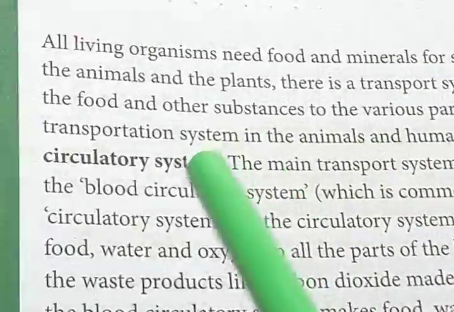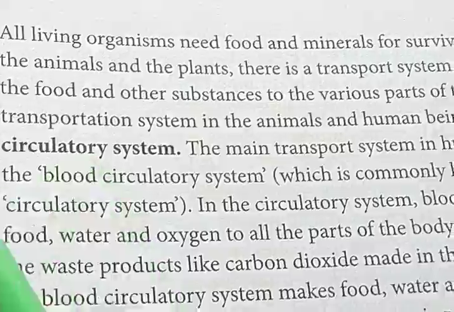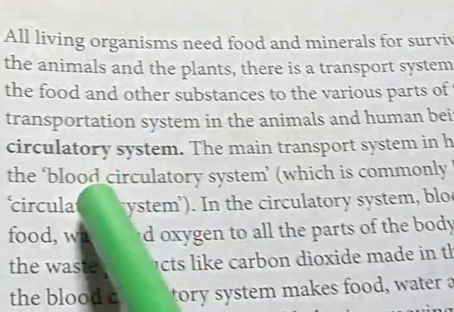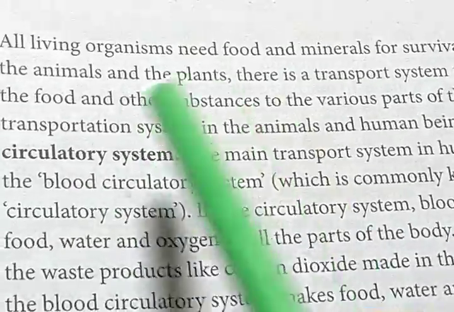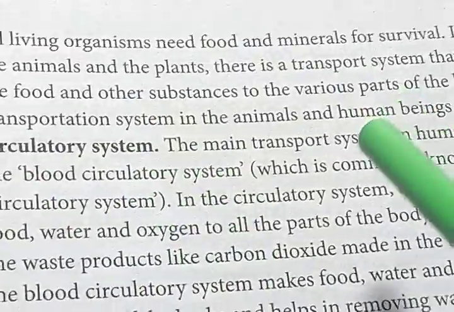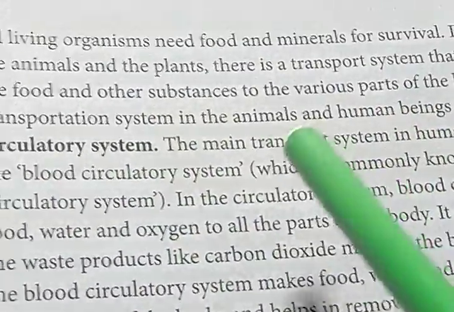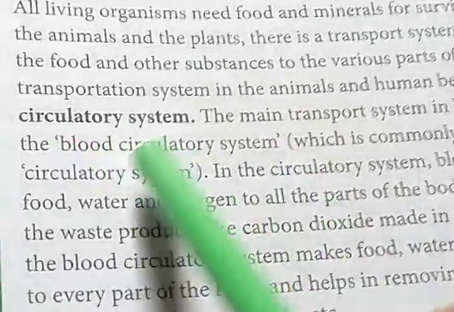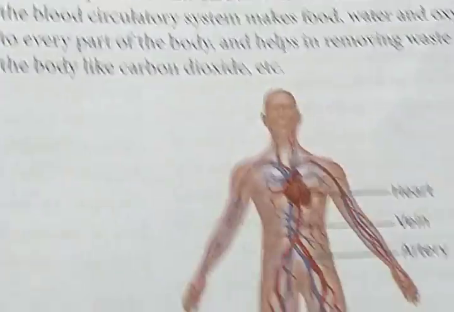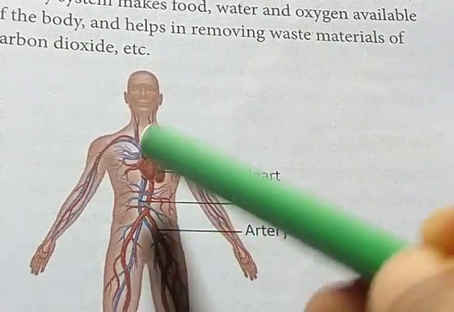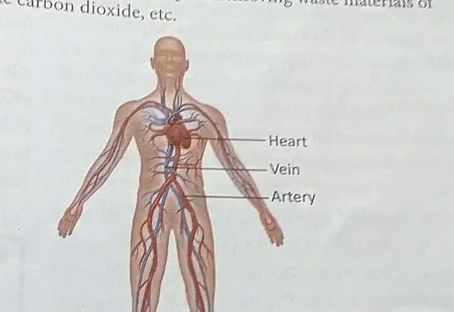So actually, the circulatory system is also known as the blood circulatory system because blood is the medium by which the transportation of food and the different types of waste products as well as oxygen goes through the various parts of our body. That's why this process is also known as the blood circulatory system. Look at the figure here. Basically, our circulatory system consists of our heart, veins and arteries.